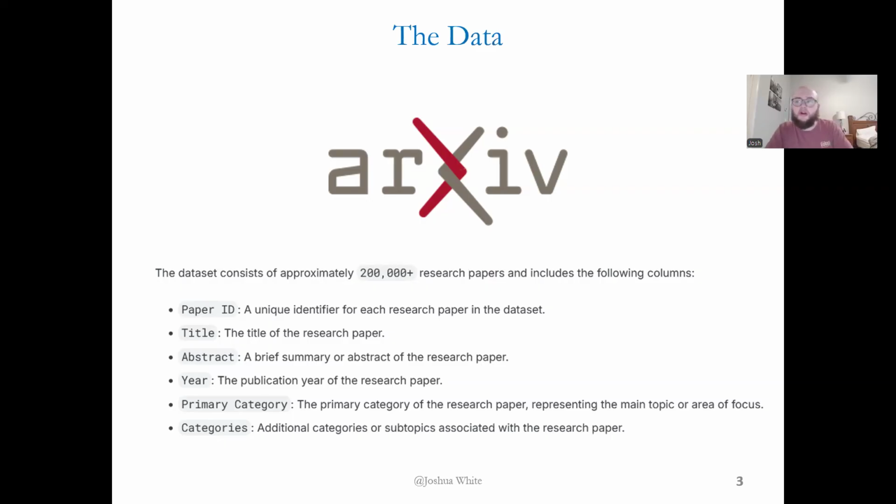As you can see, there are actually two category columns. Of course, papers can speak on multiple subdomains within CS, but I will be building my model to identify the singularly designated primary category, and all of the categories would be written as CS dot and then two letters, whether that be CV for computer vision or CS dot AI for artificial intelligence, as a couple of examples.